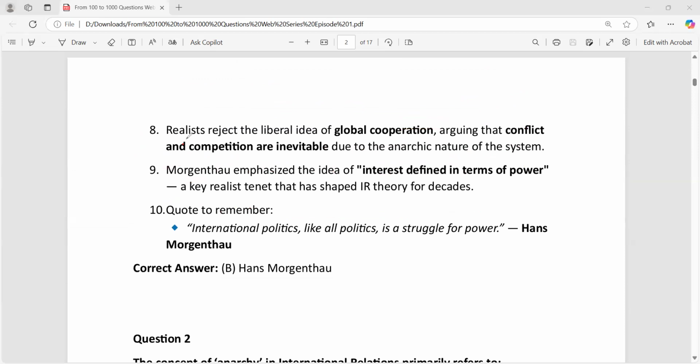Realists reject that there could be global cooperation among all the countries. They argue that conflict and competition are bound to happen. They are inevitable. You cannot stop that because there is anarchy in the system. There is anarchy in international politics. There is no world government which is going to protect anything, right?